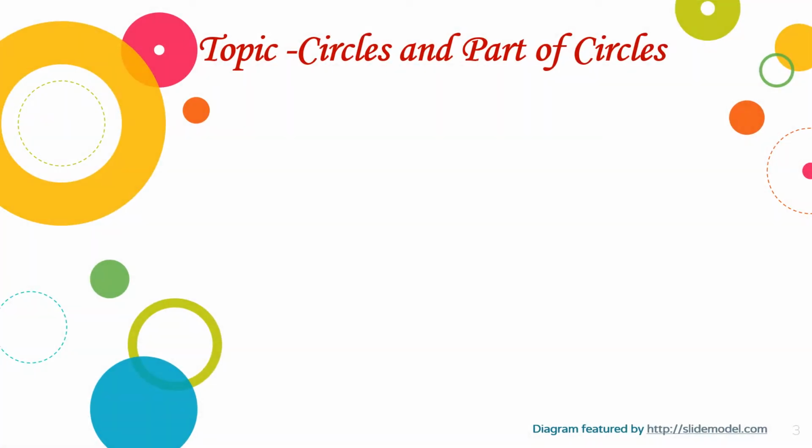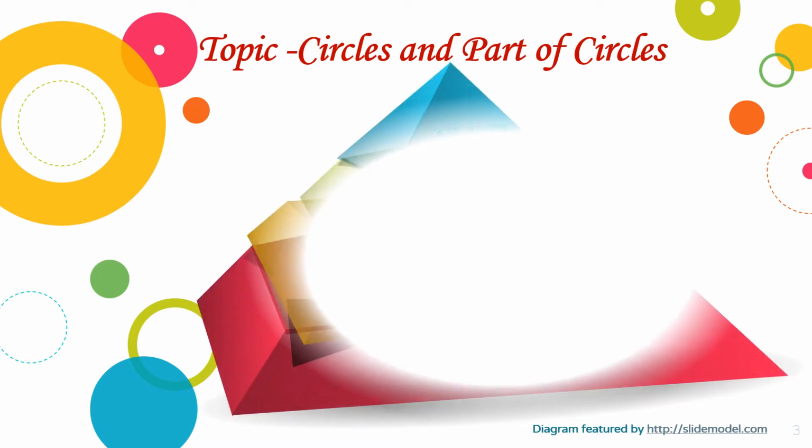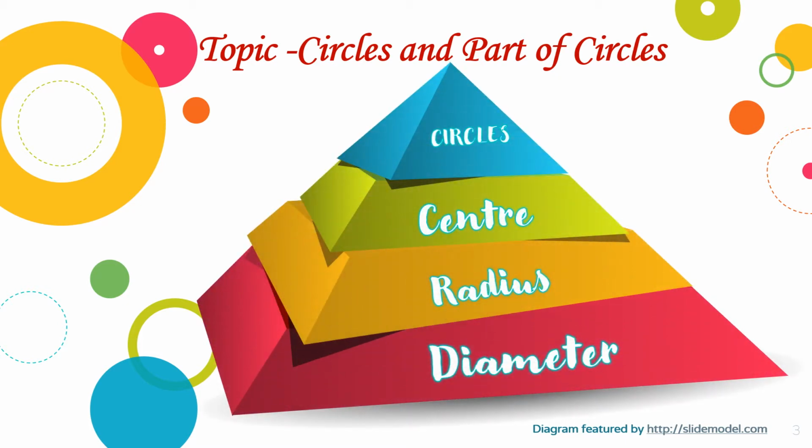Topic of the day is circles and parts of circles. Out of all the important terms, we will be studying circles, center, radius and diameter today. And the rest of the important terms we will study in the next class.